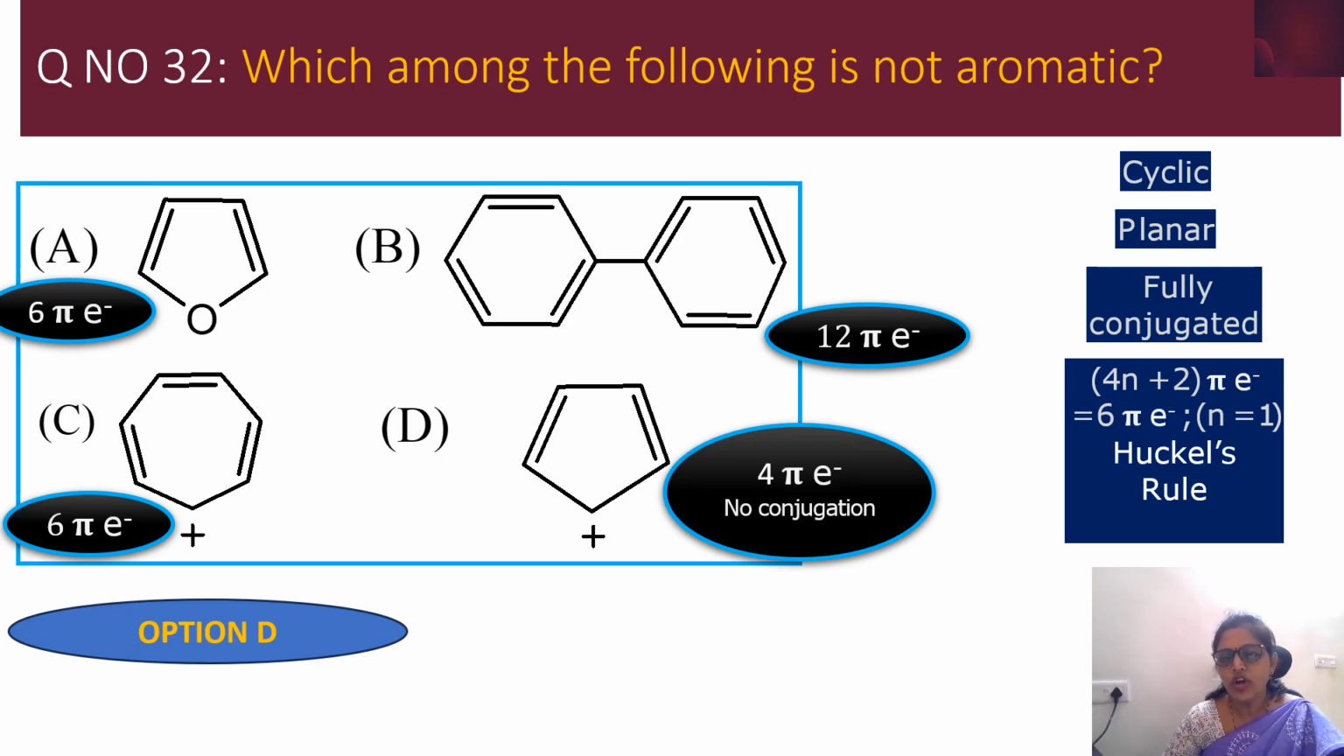Then they must follow Huckel's rule. 4n plus 2 pi electrons it should have.